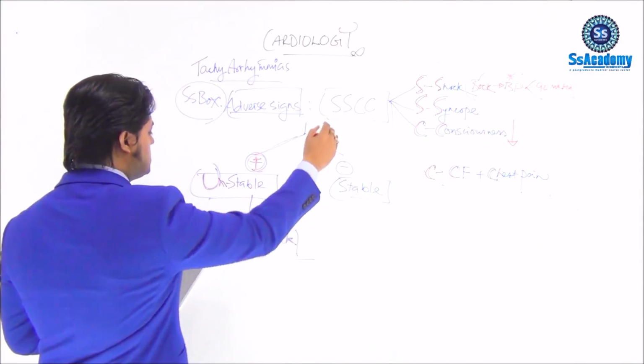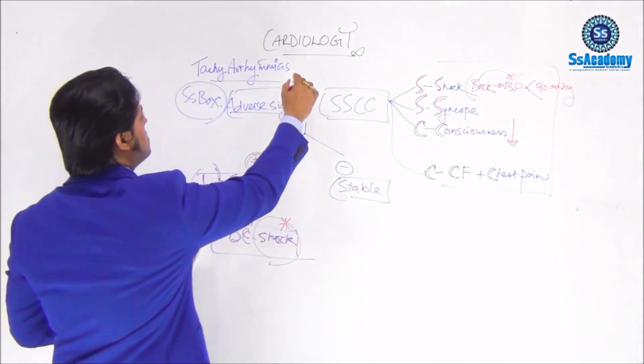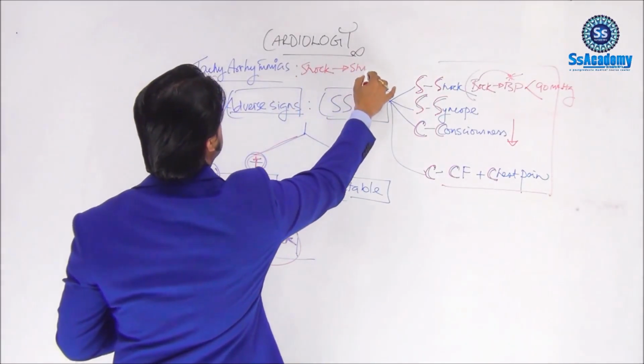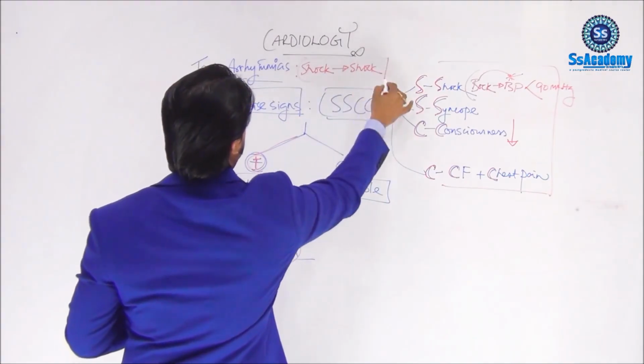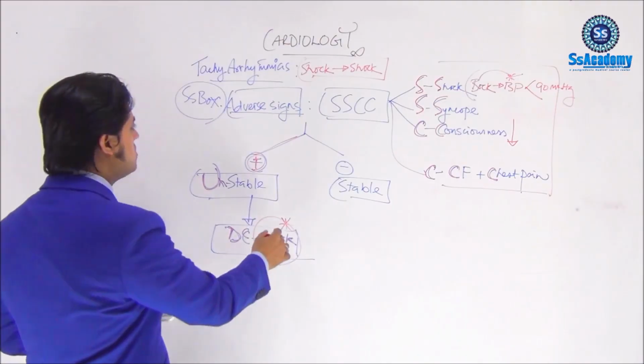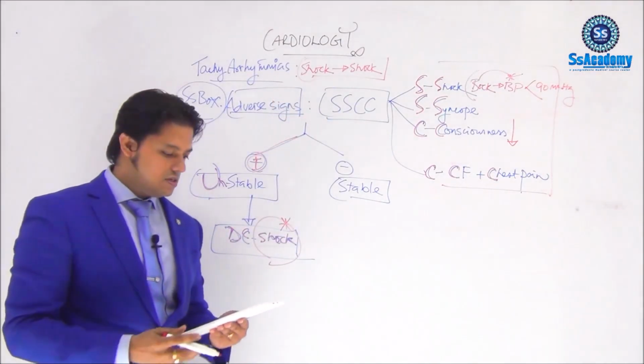If the shock is present, the treatment will be the shock. So for the tachyarrhythmias, the treatment for shock is DC shock. I hope that you understood.